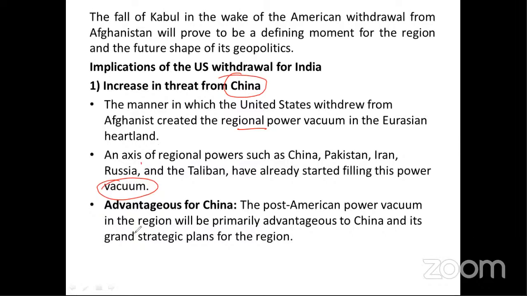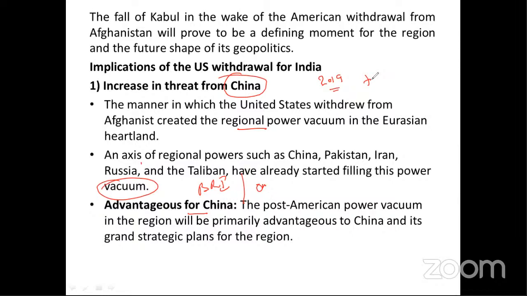This is an advantage for China. How is this an advantage for China? The post-American power vacuum in the region will primarily advantage China and its grand strategic plan for the region, under China's Belt and Road Initiative, or One Belt One Road Initiative. Because in 2019 and last year, 2020, we know very well there was a trade war between the US and China, and these two countries have a large competition between them.